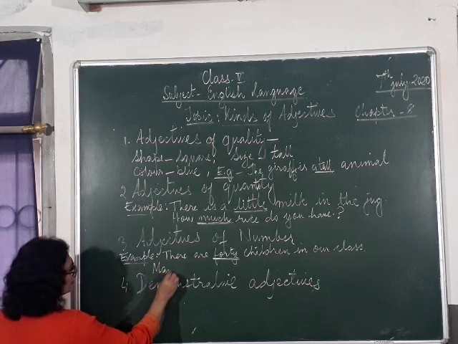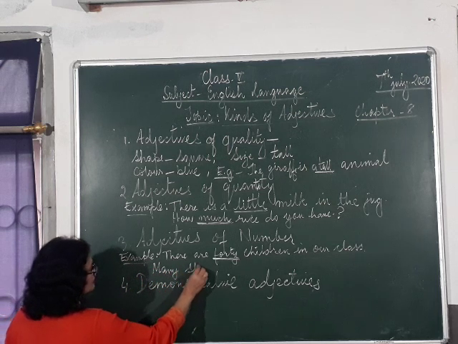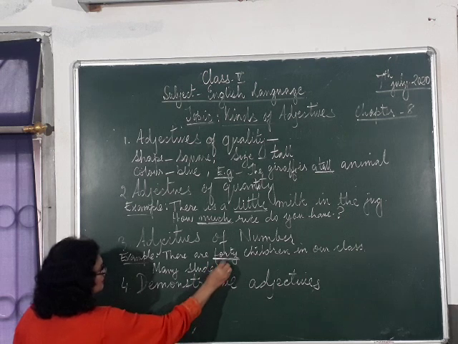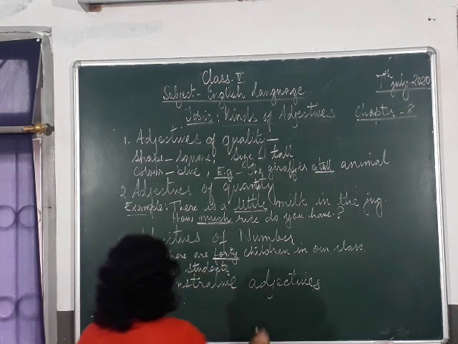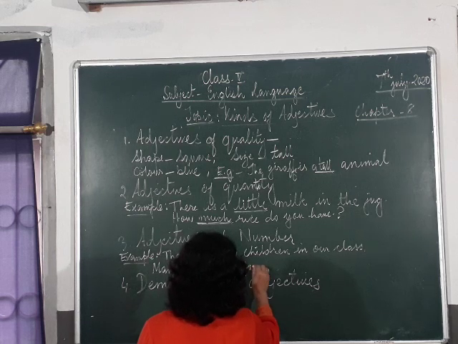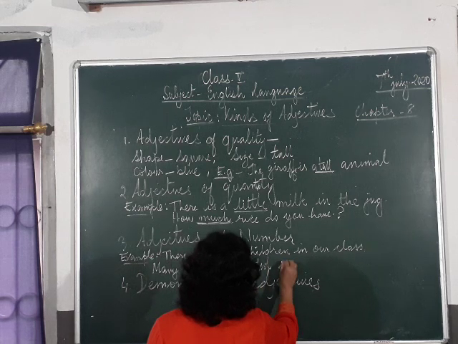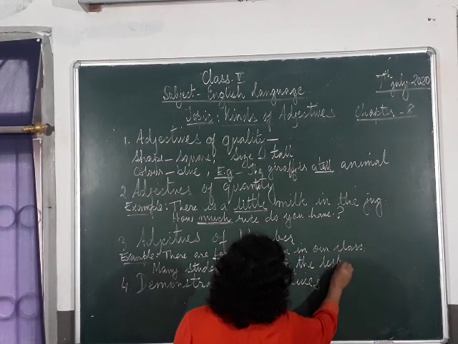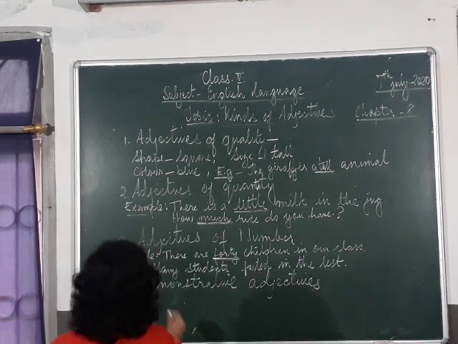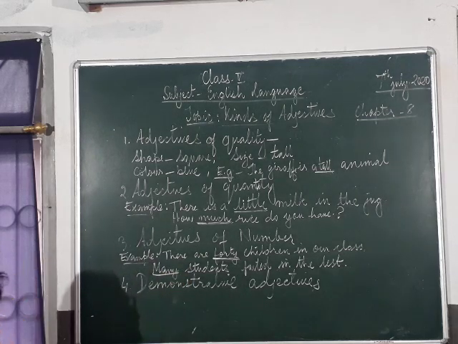Many students failed in the test. Many means countable. You can count many, no? So, many is also an adjective of number.